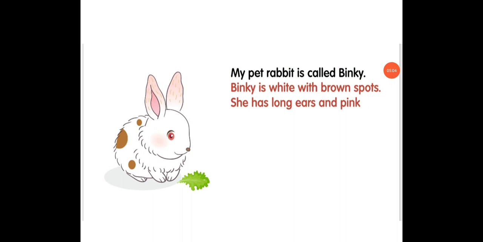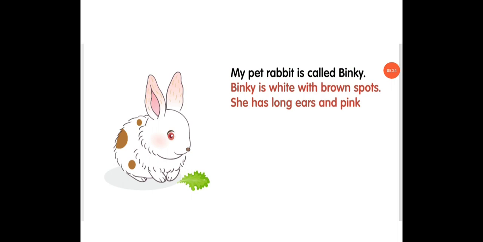Now look at this. I write some lines, and my paragraph is about a rabbit. Okay, so in the beginning I will write: my pet rabbit is called Binky. Binky is white with brown spots.